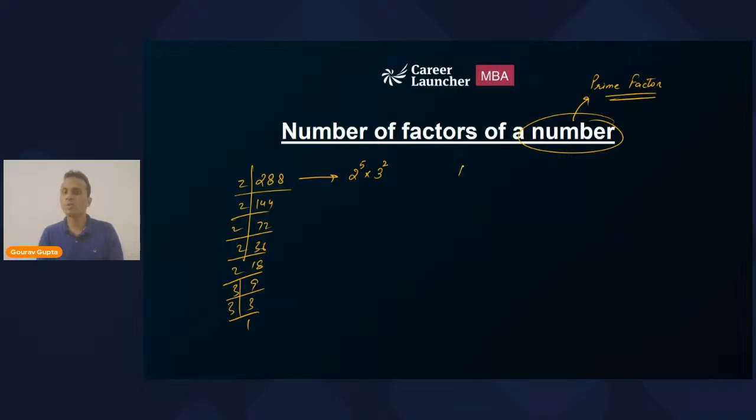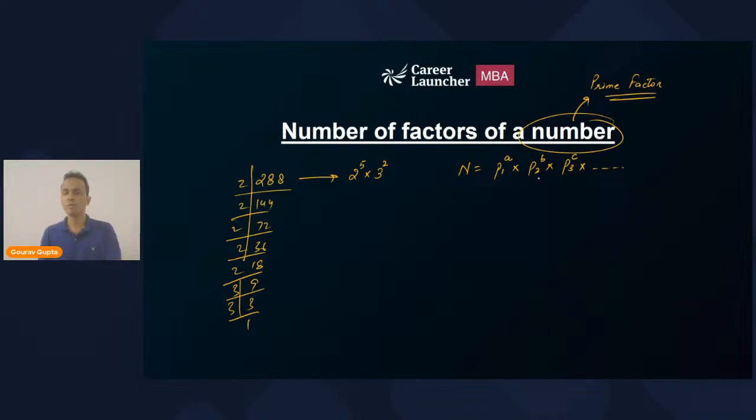Likewise, any number can be written as P1 raised to the power A multiplied by P2 raised to the power B multiplied by P3 raised to the power C, and so on, where P1, P2, and P3 are prime numbers and A, B, and C are their powers. This is what we call the product of prime factors, or prime factorization of a number.